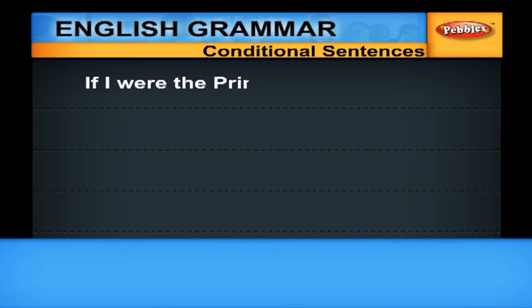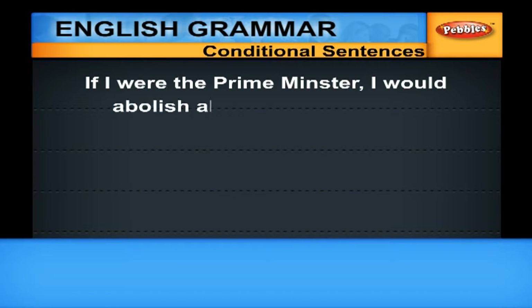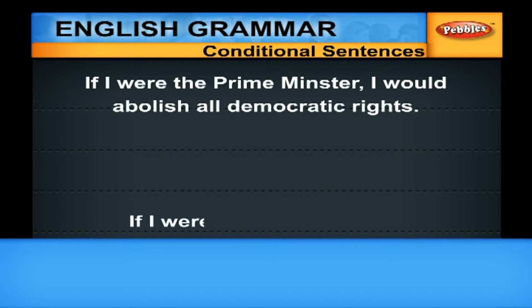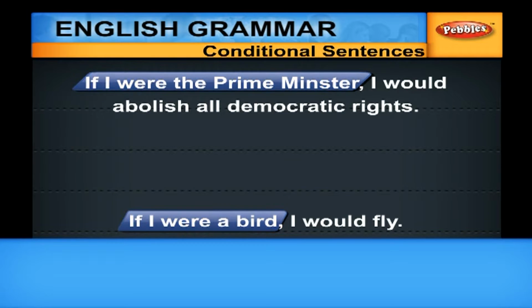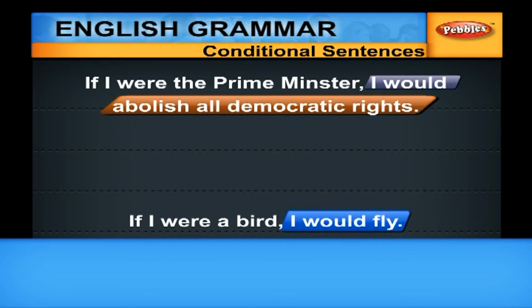If I were the Prime Minister, I would abolish all democratic rights. But the problem is that I am not the Prime Minister. If I were a bird, I would fly. I'm not a bird and I can't fly. In this improbable condition, the if clause will be in the simple past. The main clause will be modal, would, followed by bare infinitive.